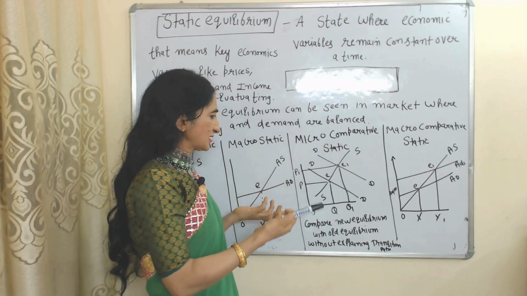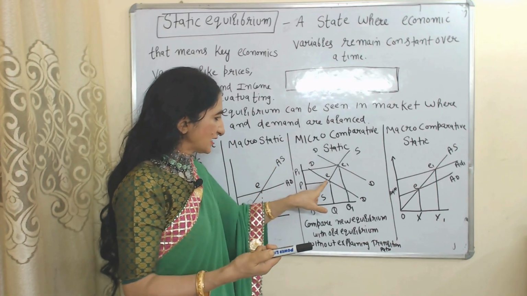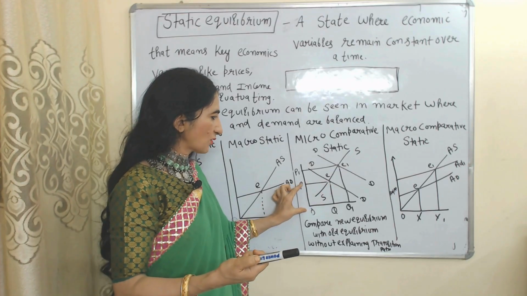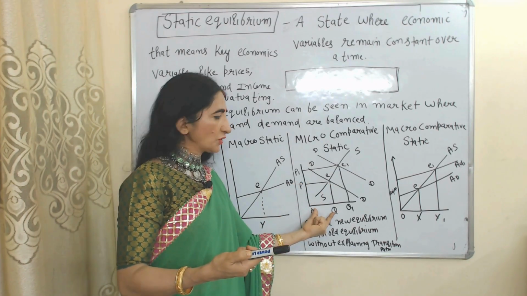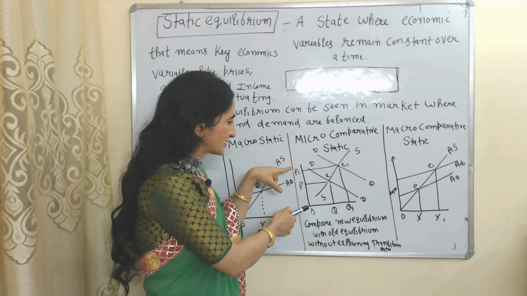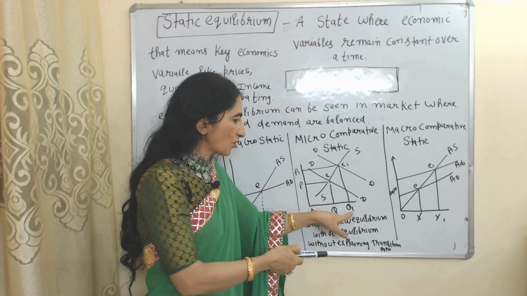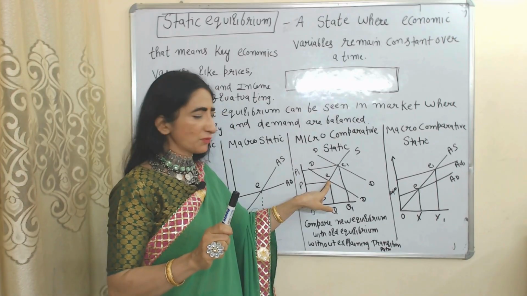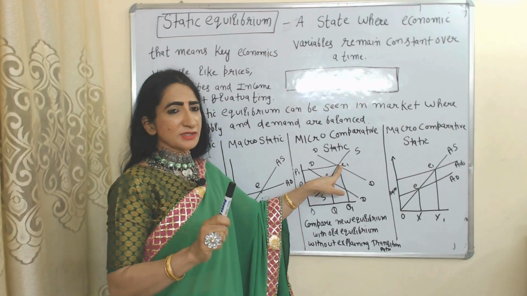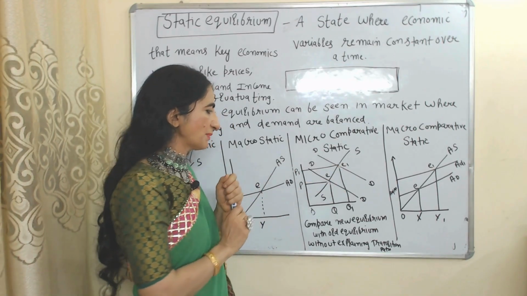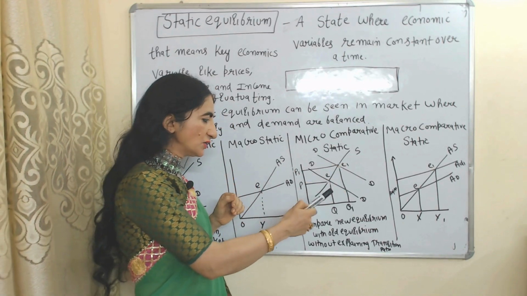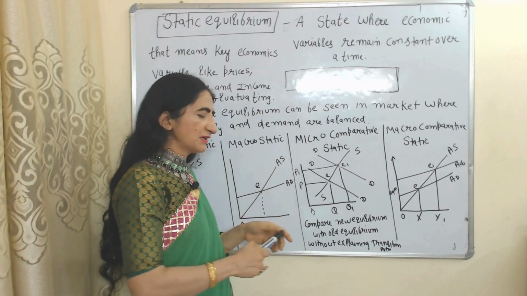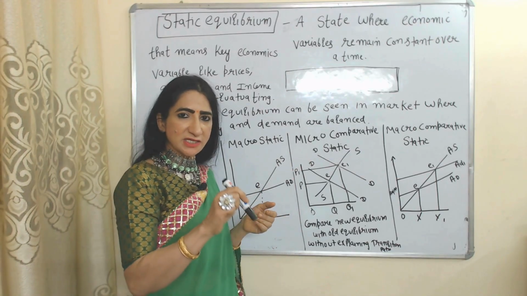For example, it just tells us at equilibrium point E, price is OP and demand is OQ. At E1, price is OP1 and demand is OQ1, but it will not explain how we can reach from E point to E1 point. So microcomparative static compares the new equilibrium with the old without explaining the transition path.